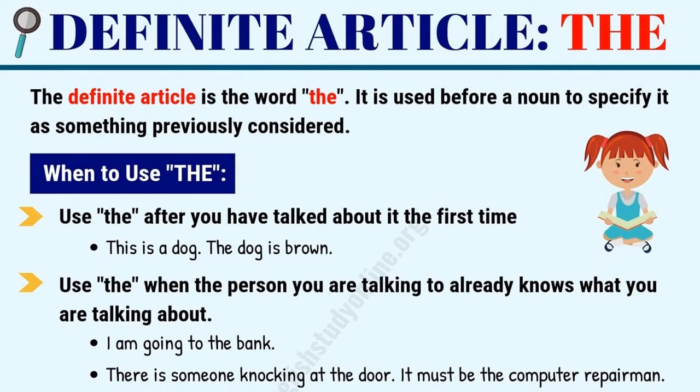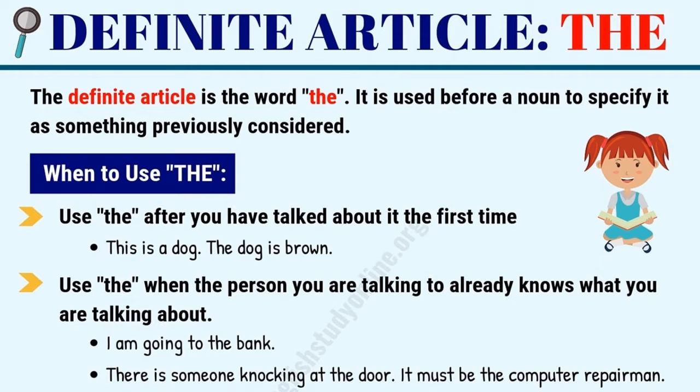Now let's know about the definite article the. So we know the definite article is the word the, and it is used before a noun to specify it as something previously considered. Let's move and see when to use this article the. We use the after you have talked about it the first time. Means this is a dog, the dog is brown. When we first mention dog, we use the article a, and when it is specified in the second sentence, then we have used the article the: the dog is brown.